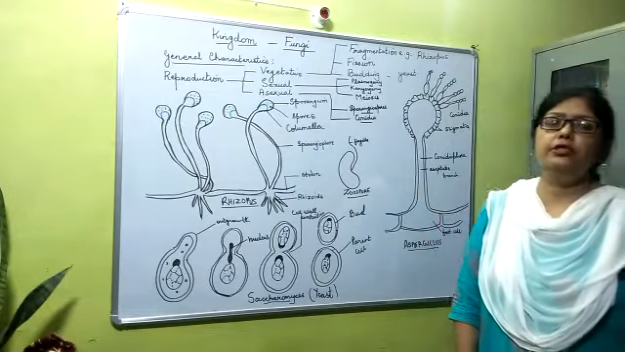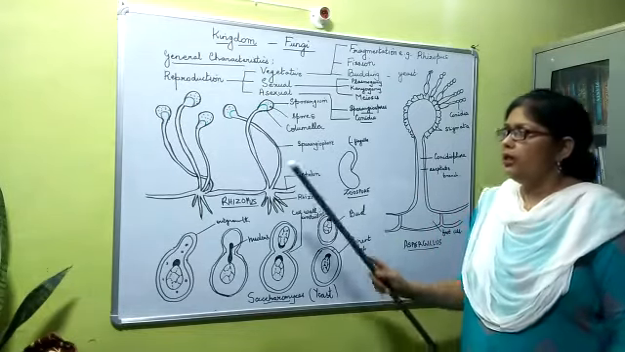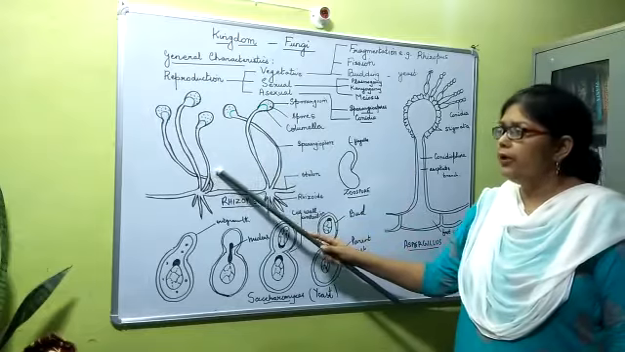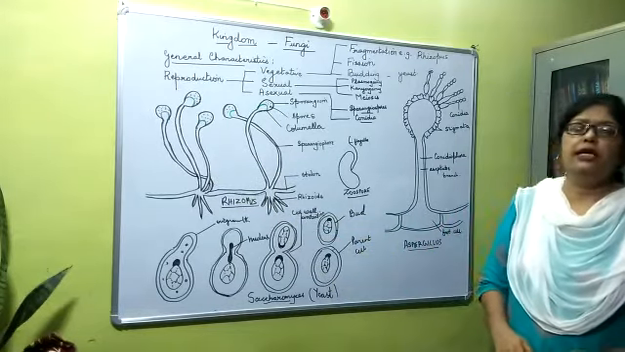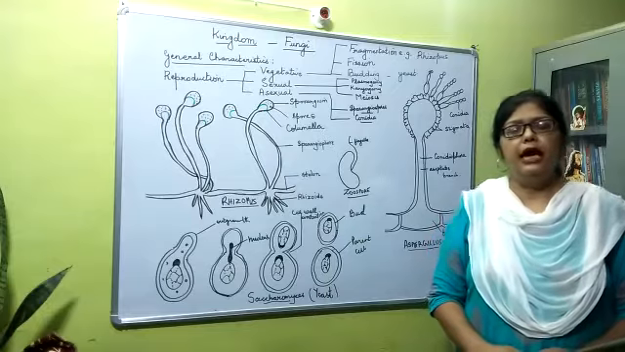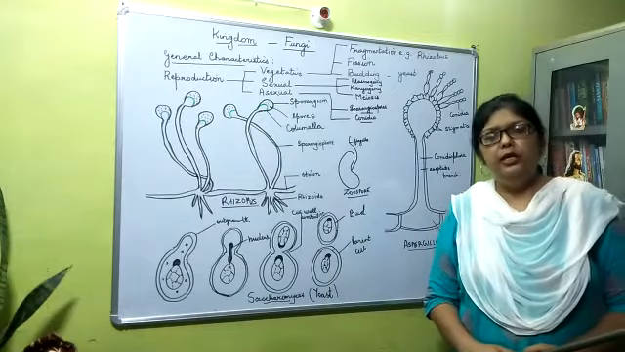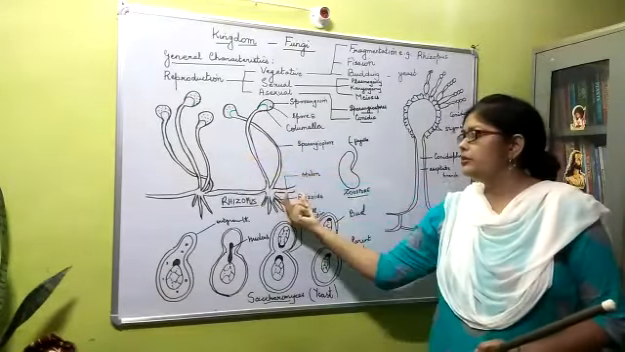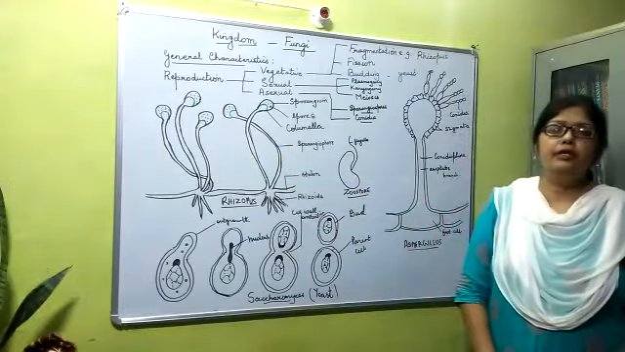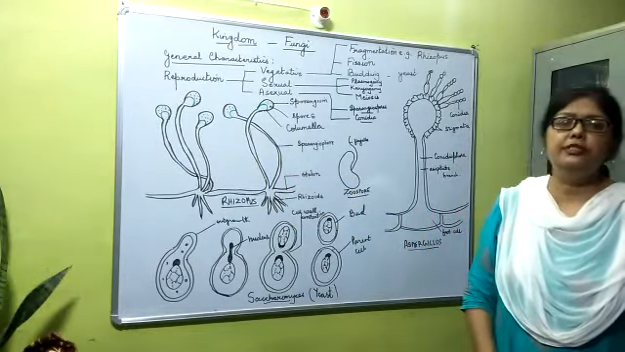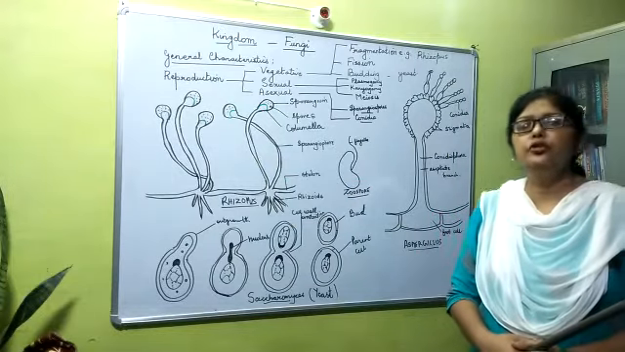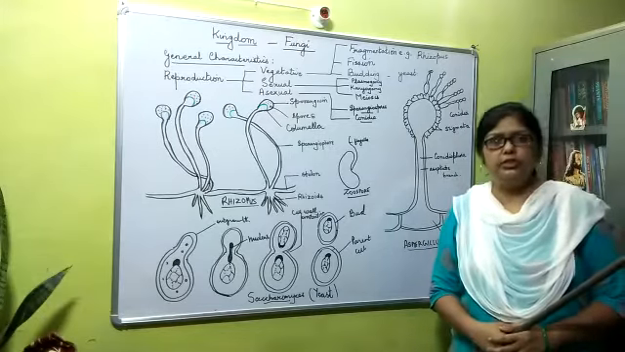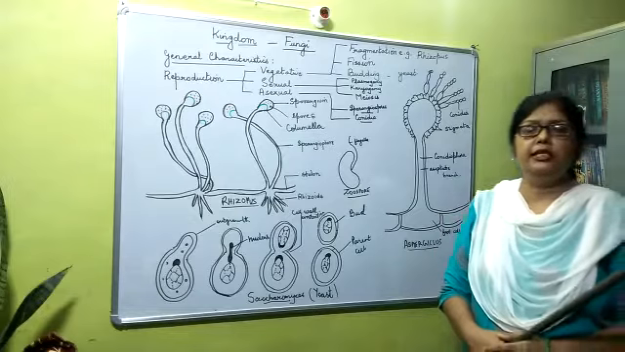Vegetative means some part of the organism. Now you can see here what happens in fragmentation. A part of the hypha may break off from the main parent plant. It can be detached from the main parent plant and grow into a new individual. Any fragment can break off, this part can break off. Any fragment that detaches from the parent plant and gives rise to a new plant is known as fragmentation. And the examples are rhizopus, mucor, aspergillus, etc.